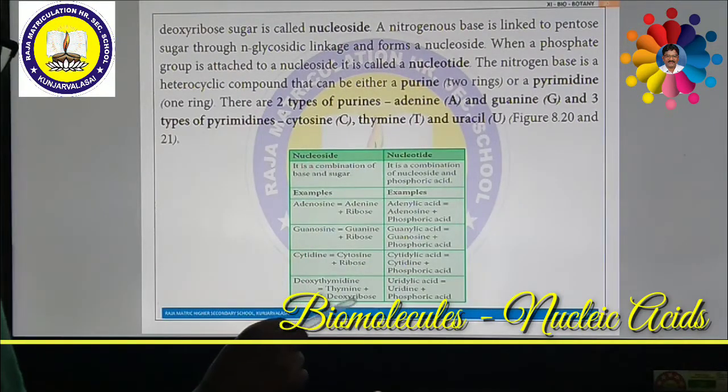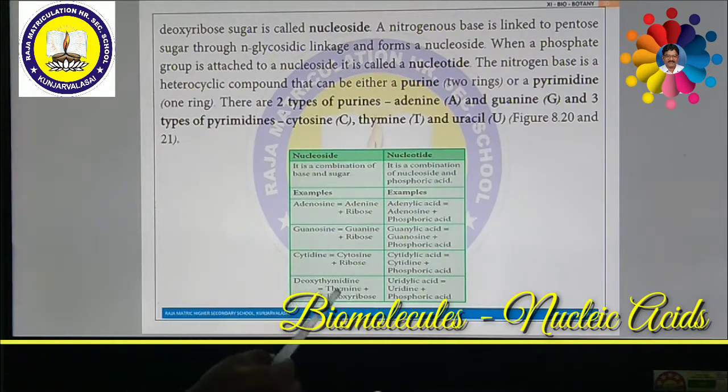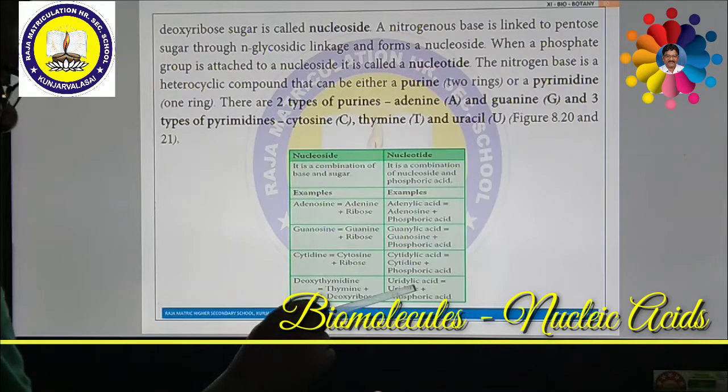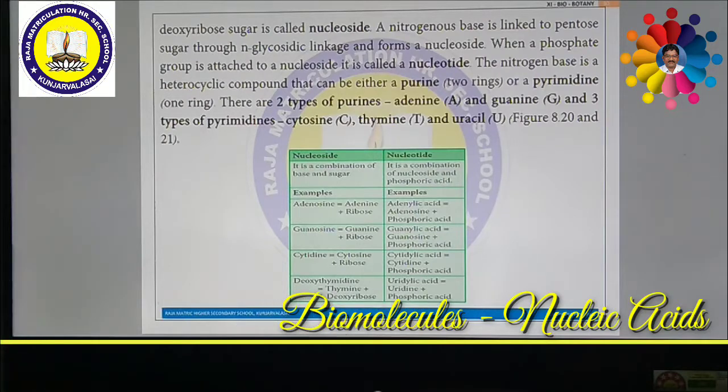Thymine, if it reacts with deoxyribose sugar, forms deoxythymidine. This deoxythymidine, if it reacts with phosphoric acid, forms deoxythymidylic acid. If uracil reacts with ribose sugar, it is called uridine. If uridine reacts with phosphoric acid, it is called uridylic acid. This will be in RNA. So these are the formation of nucleotides and nucleosides.